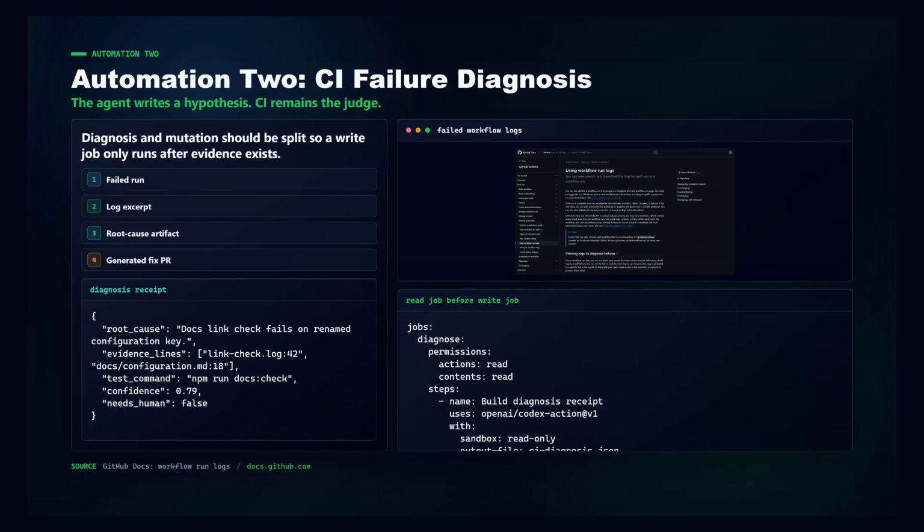The second automation is CI failure diagnosis. Do not make the agent the judge. CI is still the judge. The agent's job is to gather the failing run, identify the failed job and step, read the relevant logs, form a root cause hypothesis, and propose a small fix. The output should include evidence lines, files to touch, a test command, confidence, and whether a human is needed. For permissions, split diagnosis from mutation. A read-only job can inspect actions and contents. A later write job can open a pull request only after the diagnosis artifact exists.